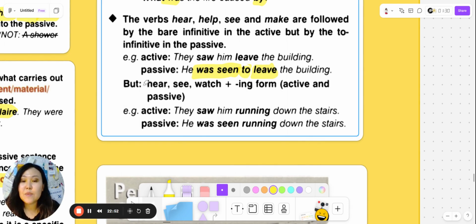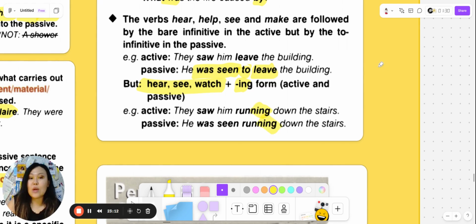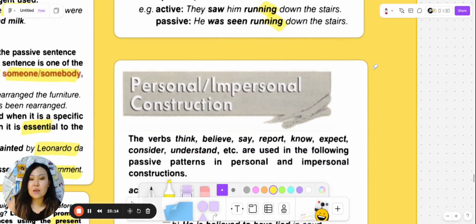But here, see, watch plus -ing form, active and passive. So with them, we can use the -ing form. They saw him running down the stairs. He was seen running down the stairs, because here everything is okay, -ing here, -ing there. So, yeah, we are not changing anything.